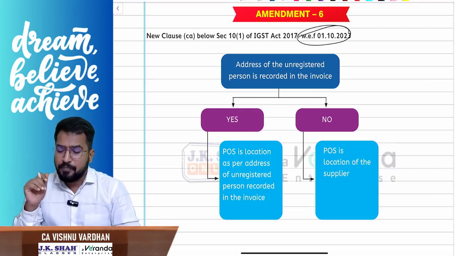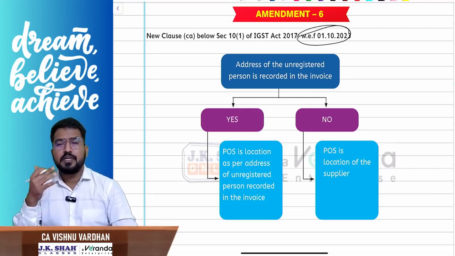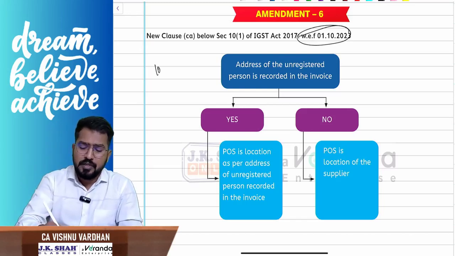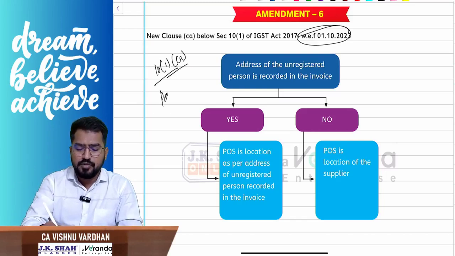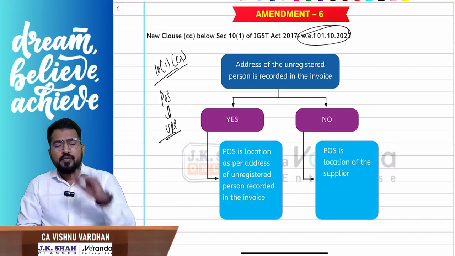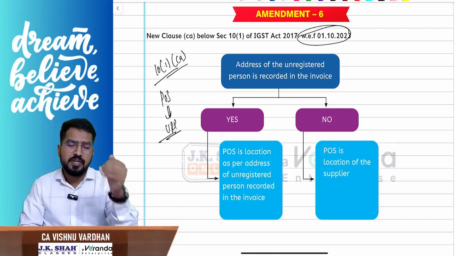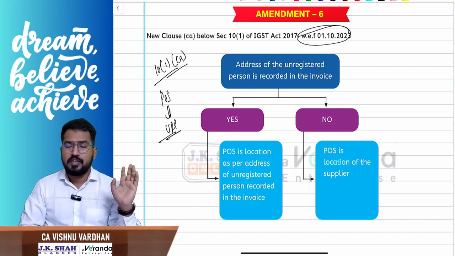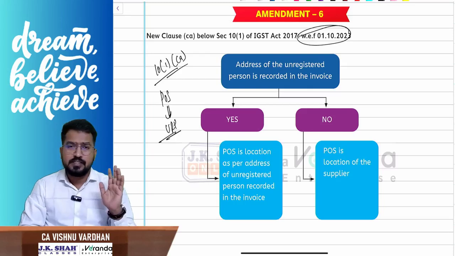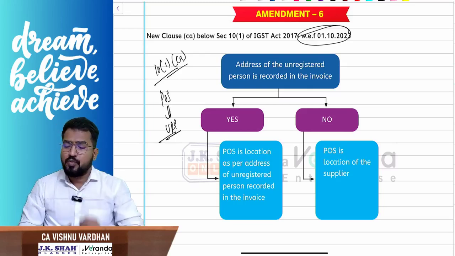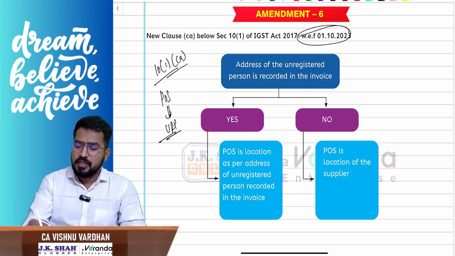Okay, so now address of 10.1 CA. So if you remember 10.1 CA, that is place of supply. If goods are sold to an unregistered person, what is the place of supply? Whatever the address recorded in the invoice will be taken as place of supply. Correct? When goods are sold to an unregistered person, I repeat, place of supply is whatever the address of the unregistered person recorded in the invoice.